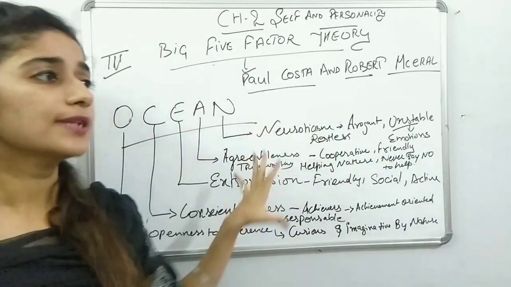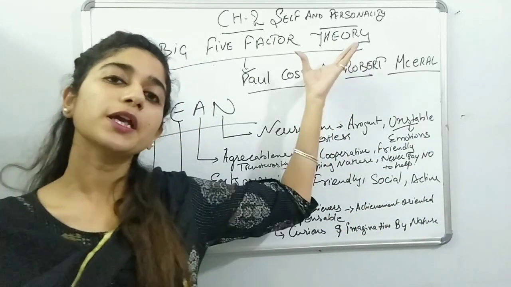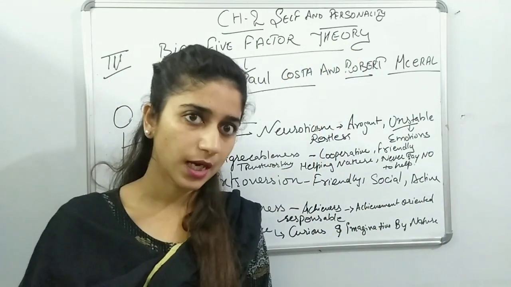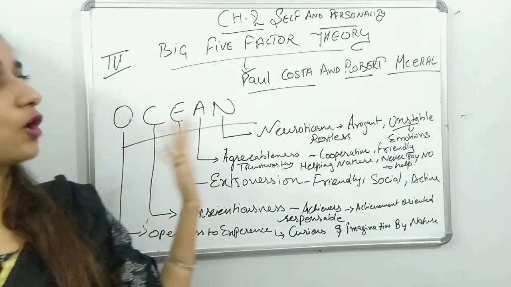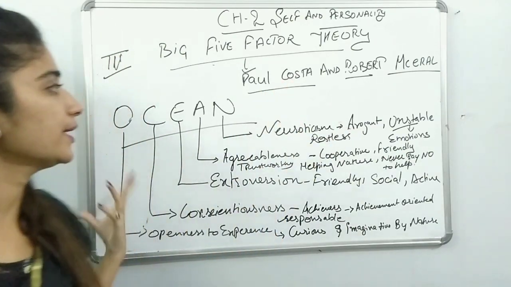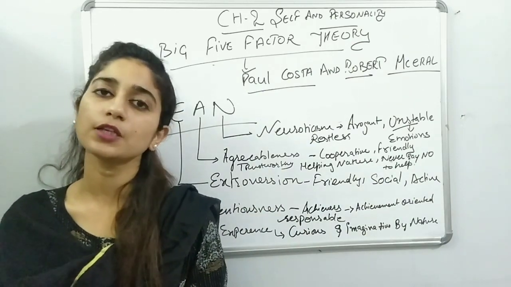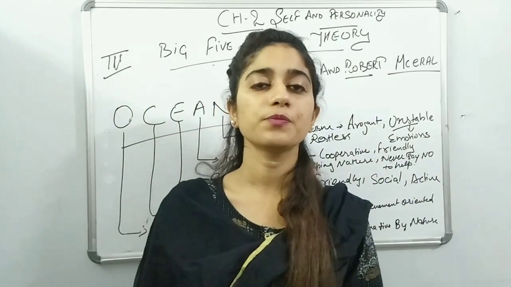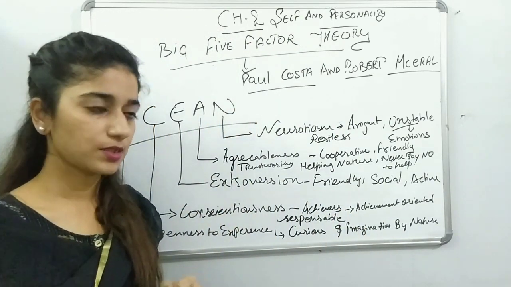These are the basic characteristics on which the Big Five factor theory has been derived, and Robert and Paul explained this theory. On this basis, they explained the trait approach.